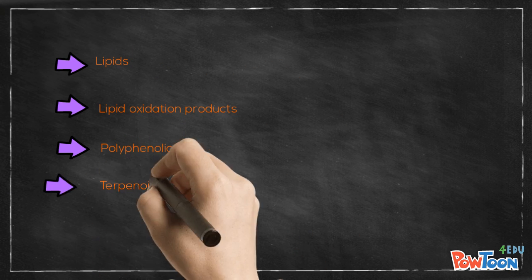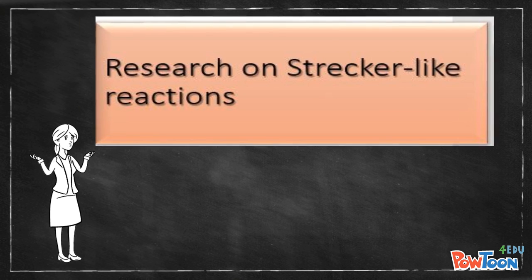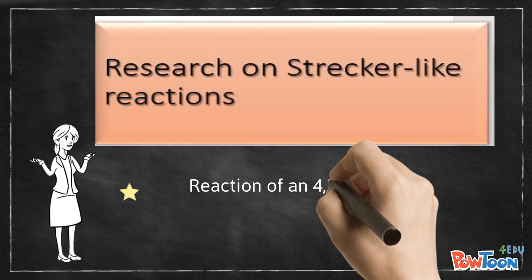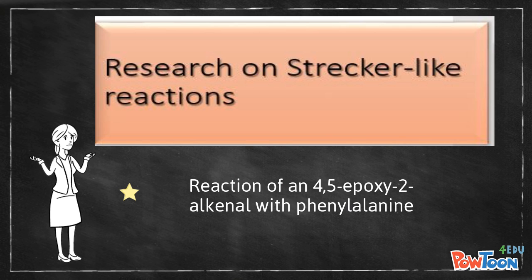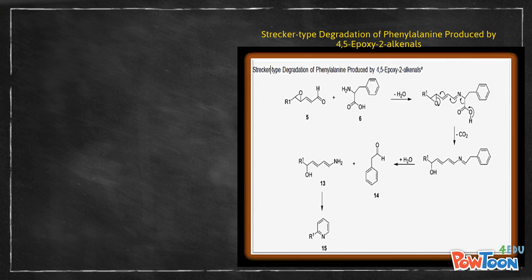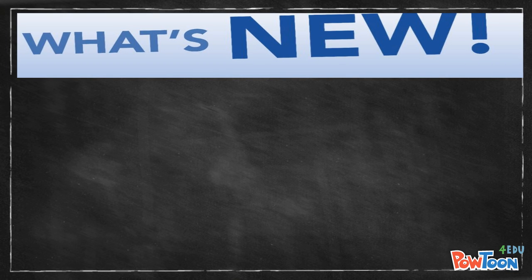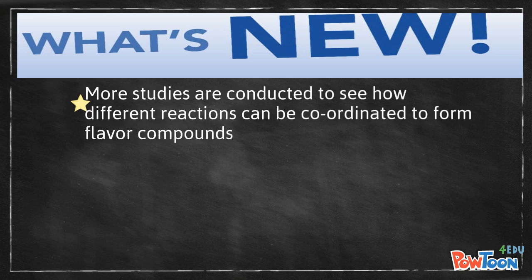as well as terpenoids. A study was conducted in 2004 to clarify if there is any contribution from lipid oxidation products to Strecker degradation of amino acids. They analyzed the reaction of 4,5-epoxy-2-alkenals with phenylalanine. The data in the study indicated that the Strecker-type degradation of amino acids is produced by some lipid oxidation products. Further studies are conducted to see how different reactions can be coordinated to form flavor compounds.